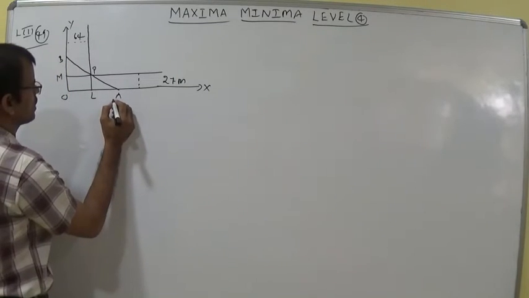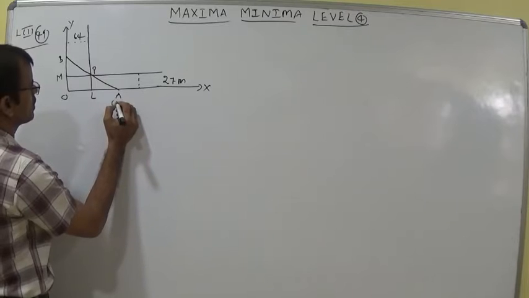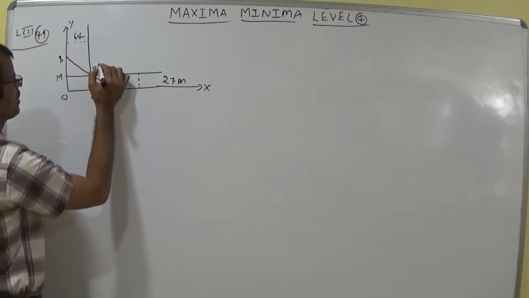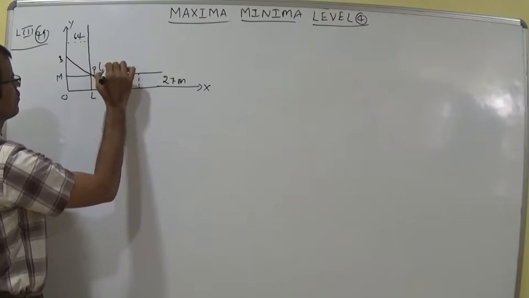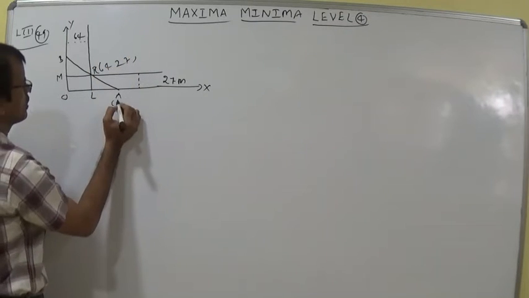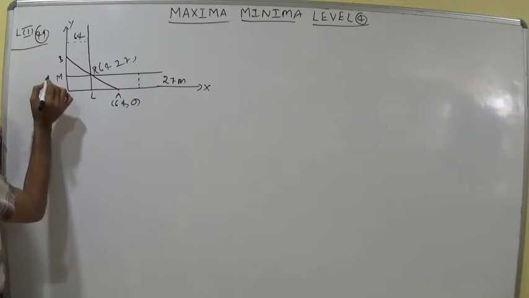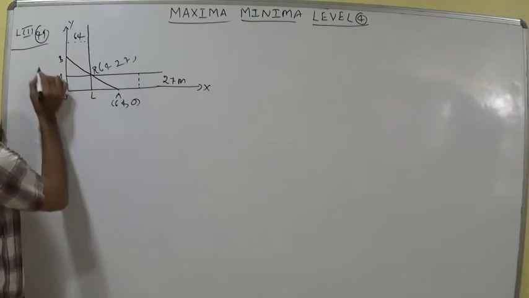So here this is 64 and this is 27. You can write 64 comma 27, because here you can write 64 comma 0 and here 0 comma 27.